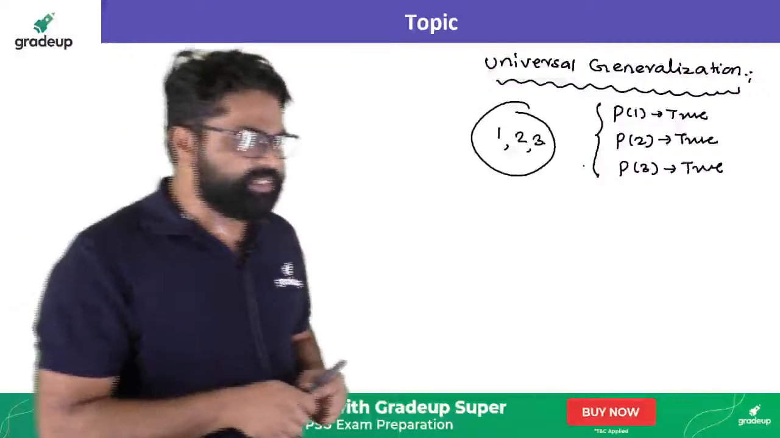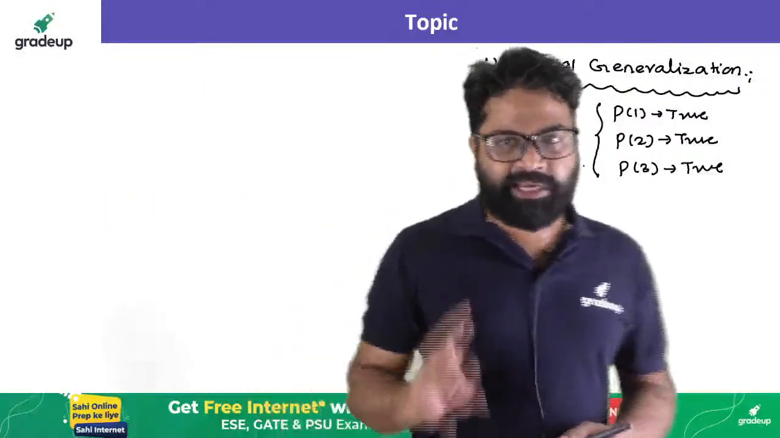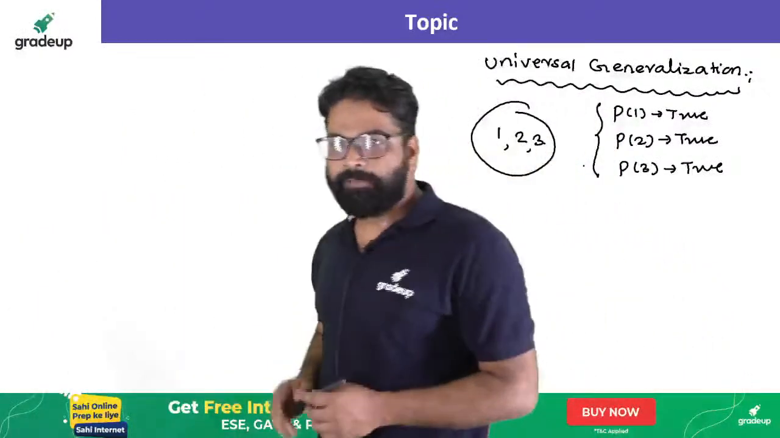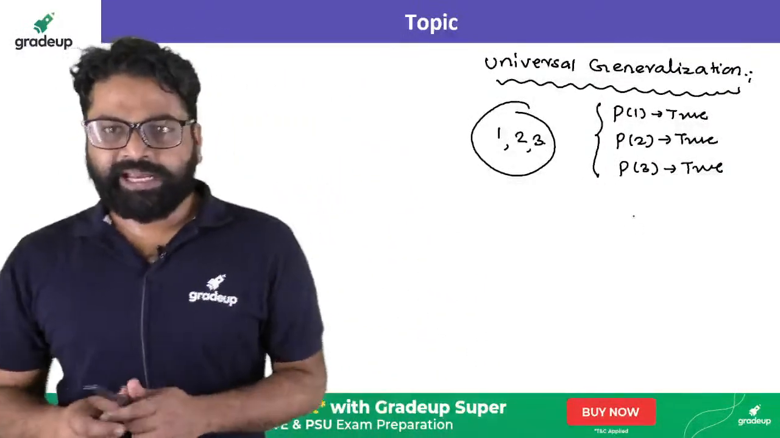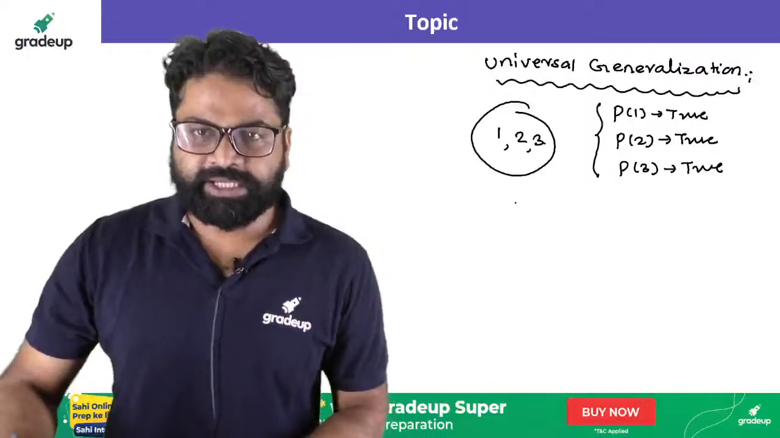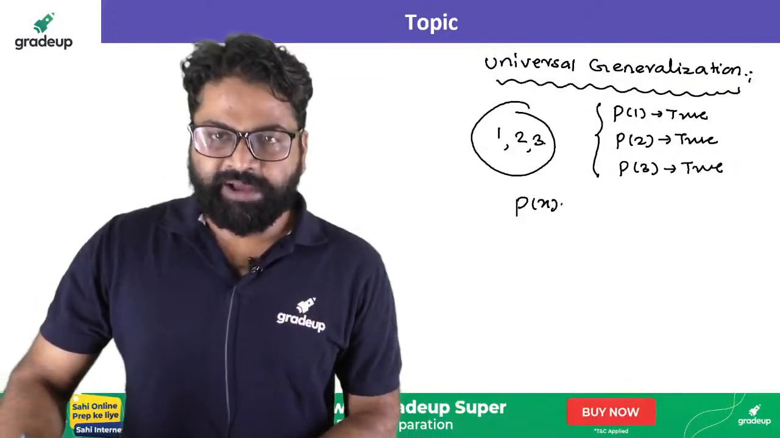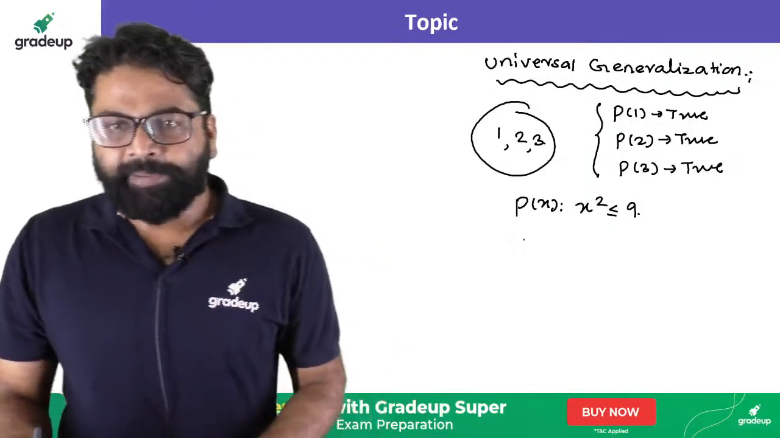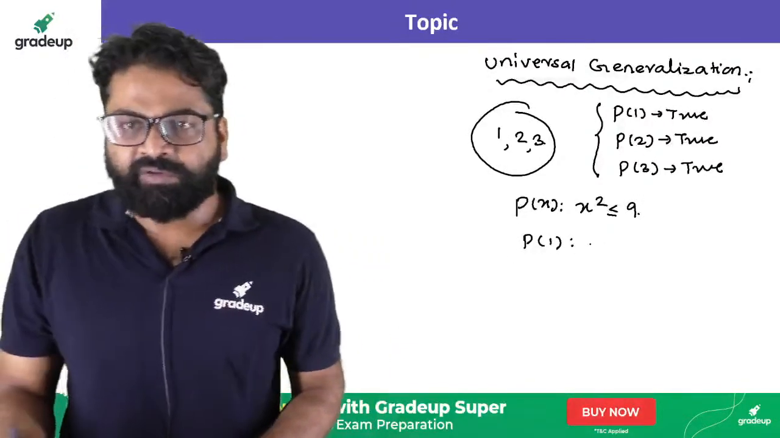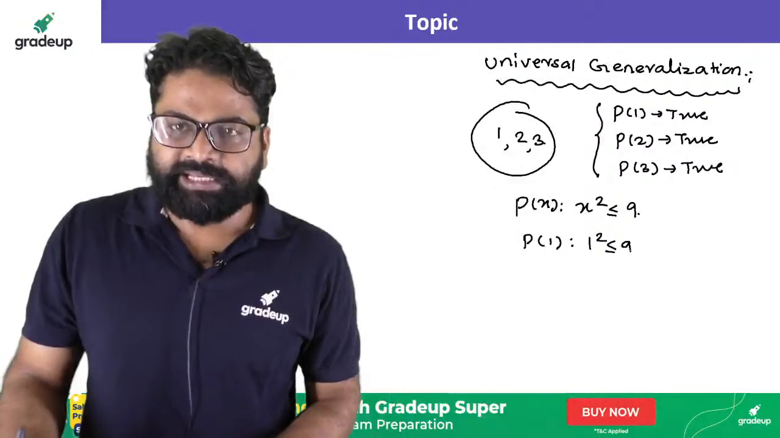Let's consider the domain is only having 3 elements, 1, 2 and 3. So p of 1 also came out true. We checked it. Okay, let's consider one example so that you can understand in a better way. Suppose I write p of x where x square is less than or equal to 9. What will happen if I put the value 1, p of 1? You will be getting 1 square is less than or equal to 9.